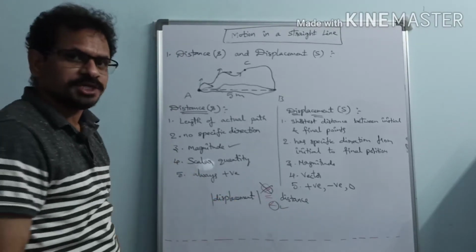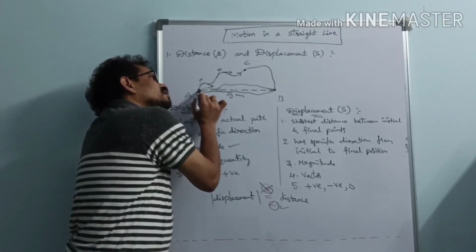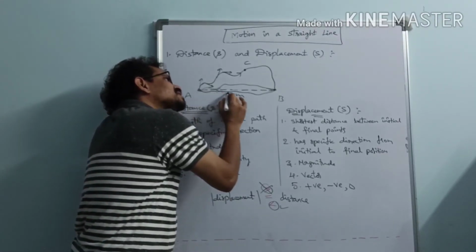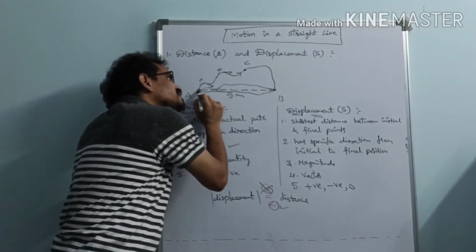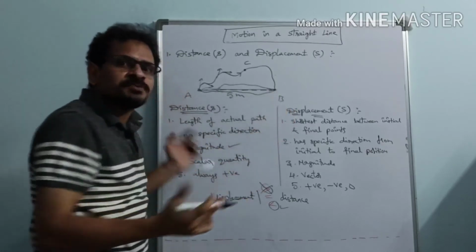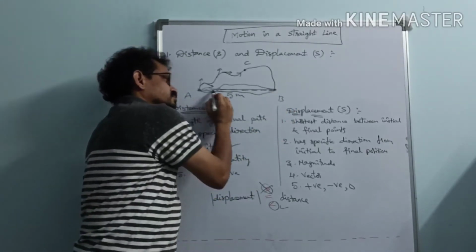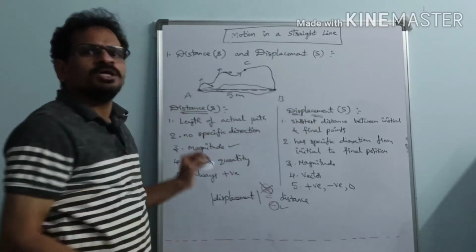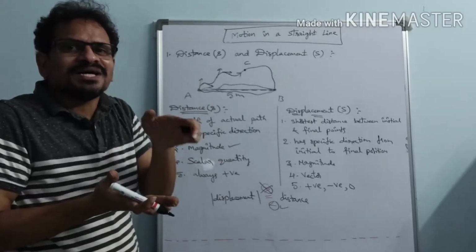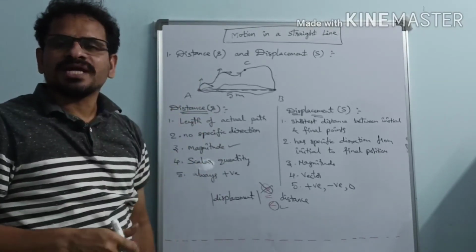Then, can the magnitude of displacement and the magnitude of distance both be equal? Let us check here. If the actual path is the straight line joining the initial and final points, then it is possible. Here the distance line is the shortest line as well as the displacement line, so both of them are overlapped on one another.